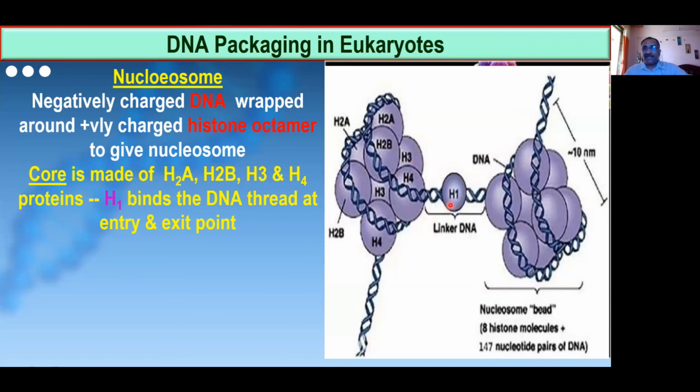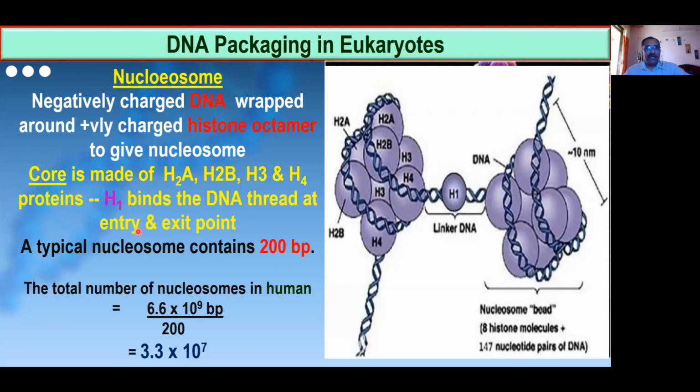Then at the entry and exit point, what is written? H1 is there. So this part is clear, already explained to you, so I'm not repeating. Now look at the remaining part of this area. A typical nucleosome contains 100 to 200 base pairs. Now you see, this is the DNA.